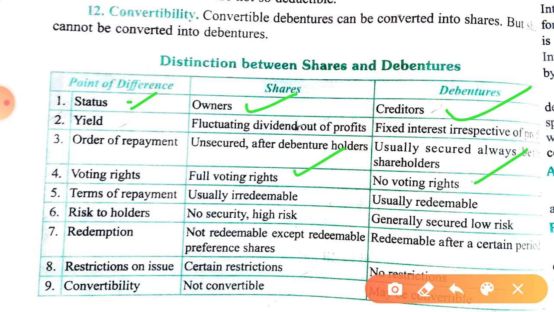Term of repayment: equity shares remain up to the lifetime of the company, and debenture holders are repaid at a certain period of time, a period not exceeding 10 years as I told you. Then risk of holders: high risk in shares because dividends are paid only at sufficient profit, and if the company gets closed, they get the amount at last, if amount is available. But in case of debentures the risk is low because they have certain legal rights regarding the repayment.